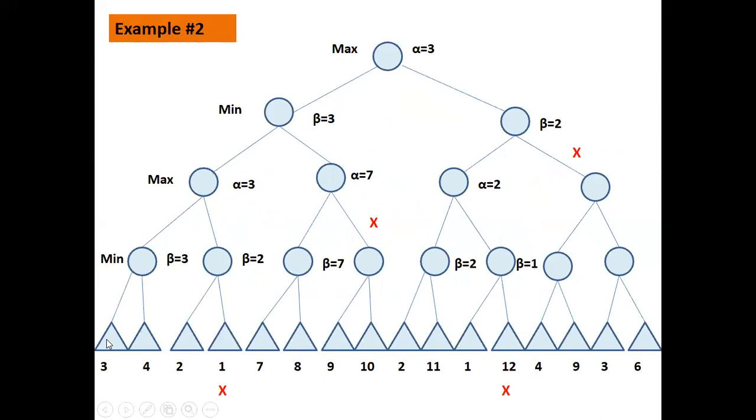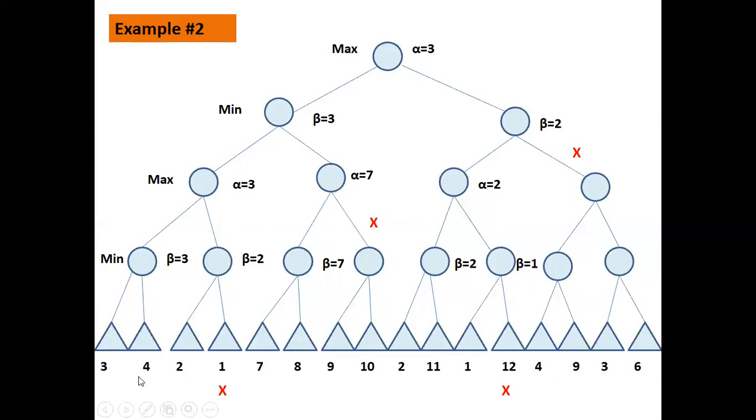So what you have now, directly, you read the utility value as 3. So at this node, just directly assign beta equal to 3. So the beta value is assigned as 3. Now what type of node is it? It is a minimum node, right? So what should be the minimum value of this node? The minimum value of this node should be less than or equal to 3. Now let us explore the other path.